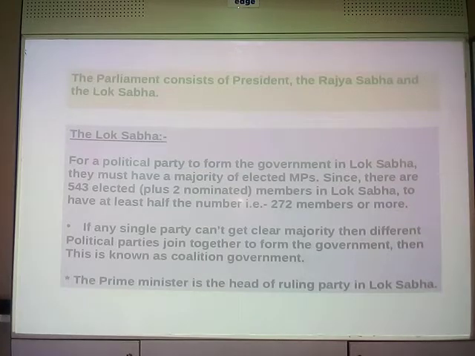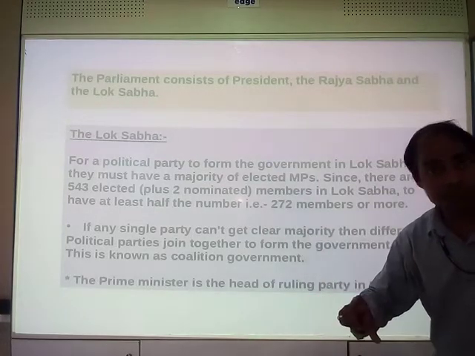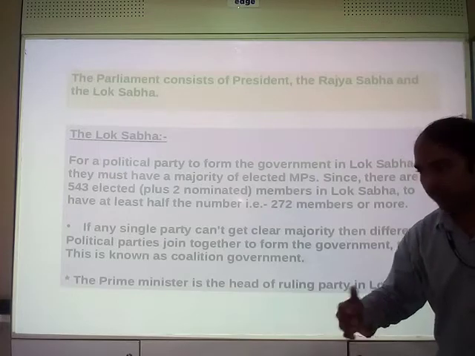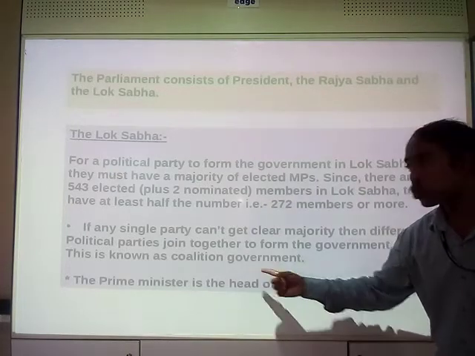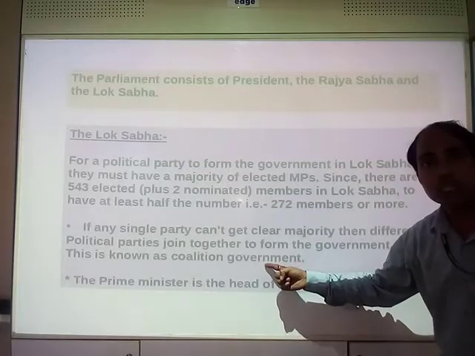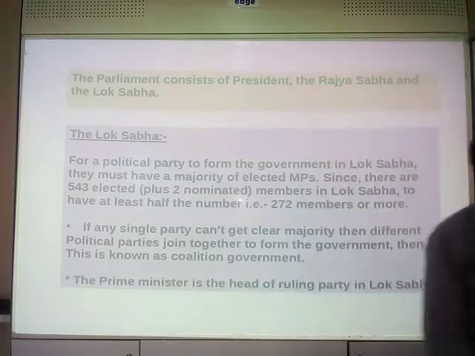Okay? And who is the head of the ruling party in Lok Sabha? Ruling party means the party which has proved its majority. If there is no majority, then there is a coalition government. So who will be the head of either the coalition government or that ruling party? Prime Minister.